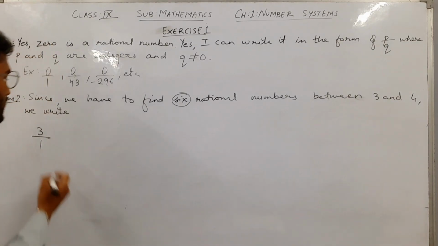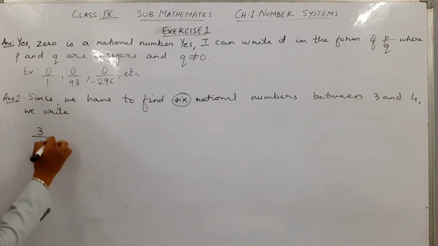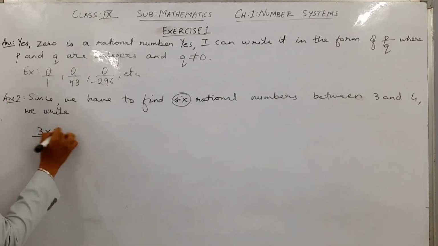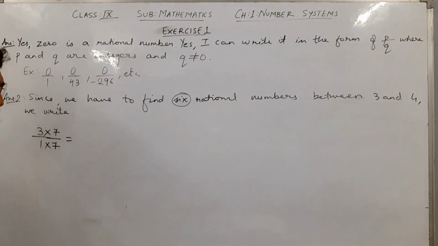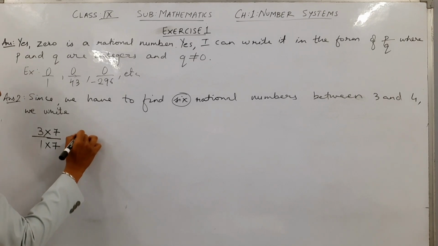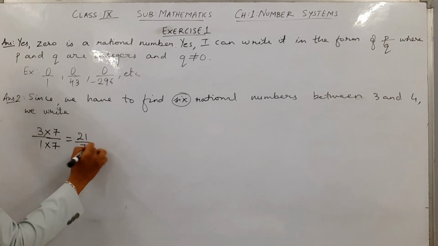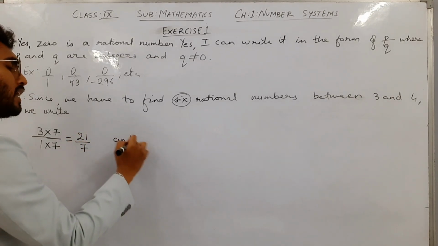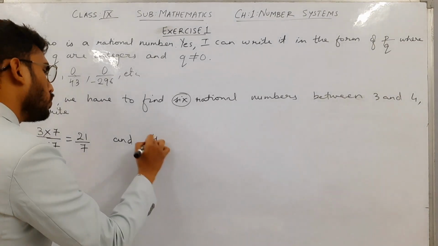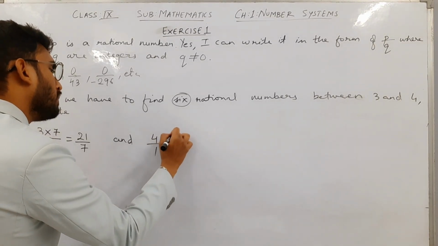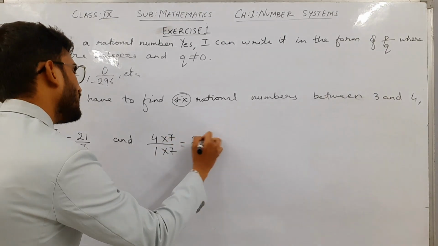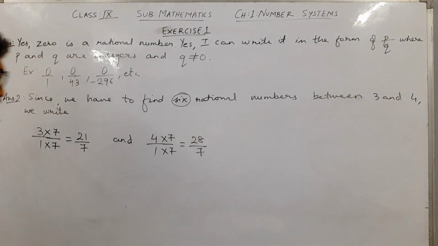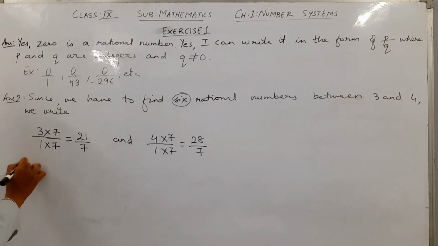So let's say I multiply by 7: 1 multiplies 7 down and 3 multiplies 7 in the numerator, and I get the equivalent fraction of 3 as 3 7s are 21 upon 1 7 is 7. In the same way I will go for 4: 4 upon 1, I will multiply by 7 at both places, and this is 28 by 7.